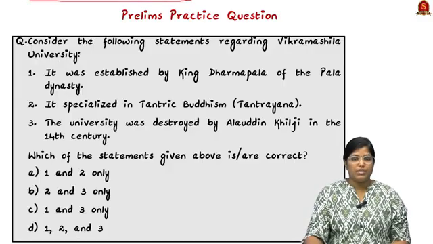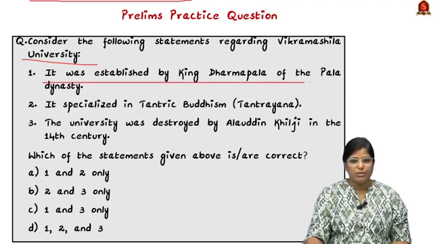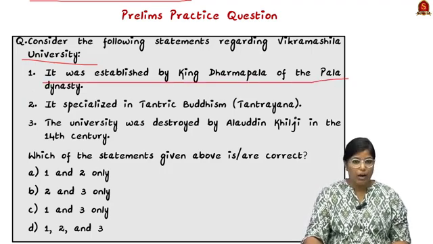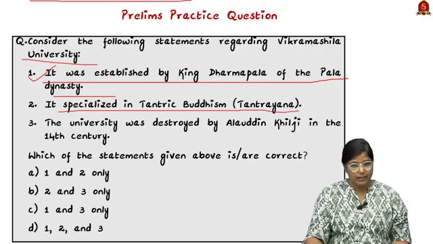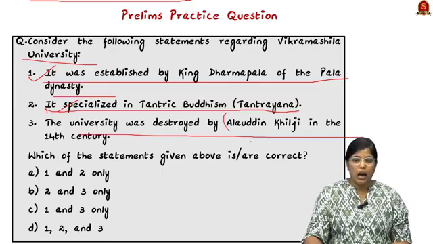Consider the following statements regarding Vikramashila University. Here 3 statements are given. First statement says, it was established by King Dharmapala of the Pala dynasty. It is true. It specialized in Tantric Buddhism, Tantrayana. True. The university was destroyed by Alauddin Khilji.